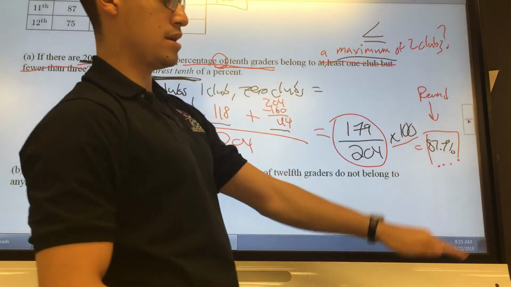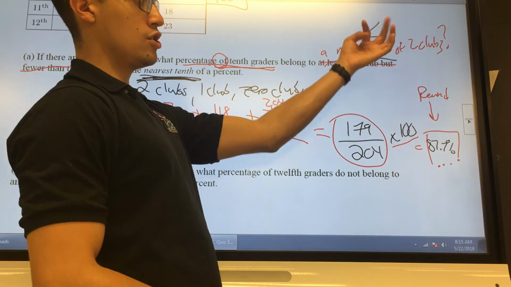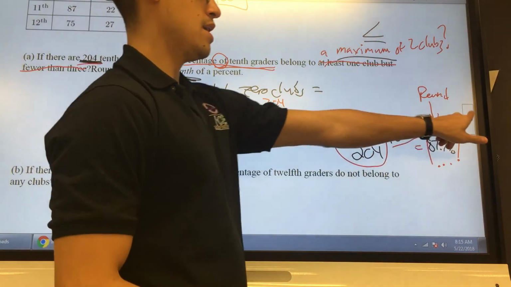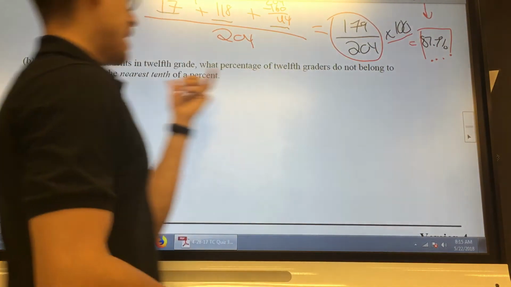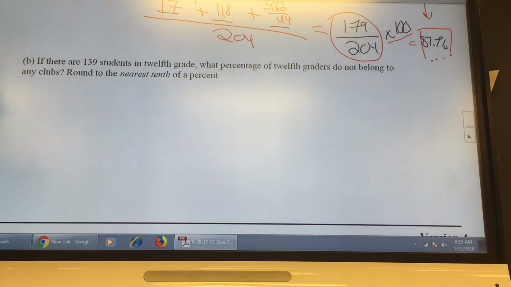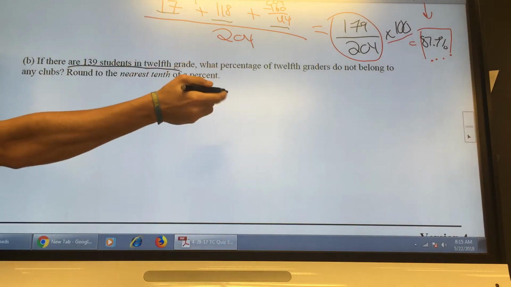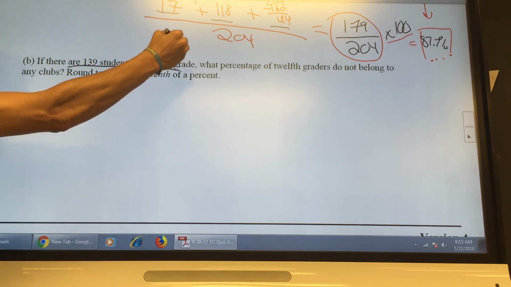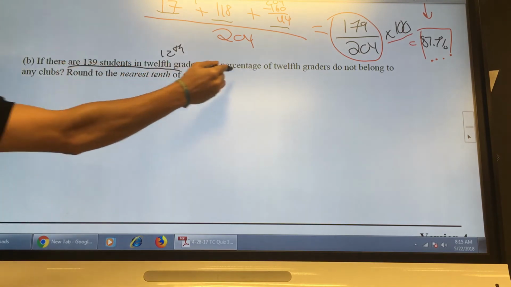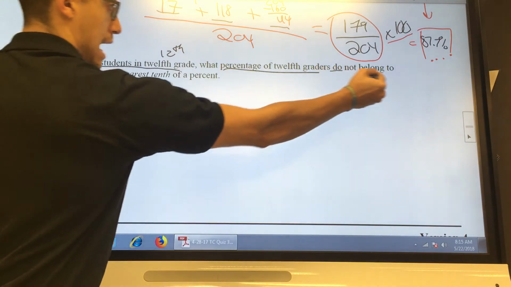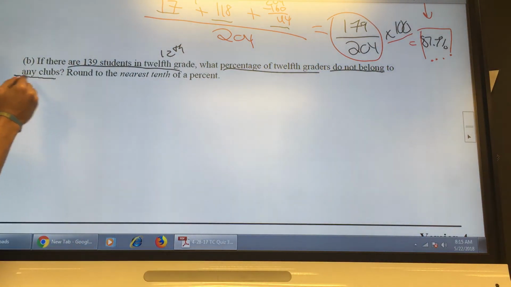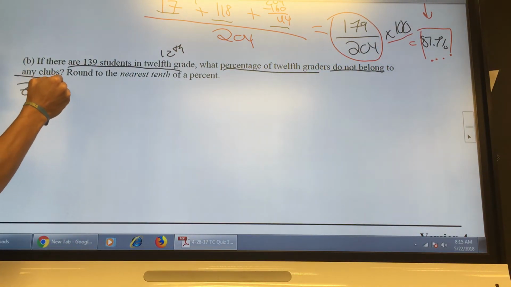Okay? Now, again, if you had the other version, the maximum of 2 clubs, this would be your part B. So if you have the other version, you're going to do the same thing, but in part B. Likewise, now it's the easier part, which is the same kind of question. I give you a total of a different grade. So instead of 10th grade, I gave you the 12th grade, right?